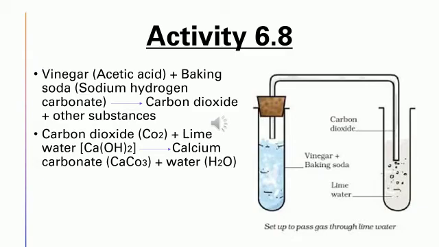That is vinegar. What is the acid present in vinegar? That is acetic acid. Acetic acid is nothing but vinegar, and it is reacting with baking soda, that is sodium hydrogen carbonate. So what is the product formed? It forms carbon dioxide, that is gas that has been evolved, and other substances have been formed. And we need to take this carbon dioxide and combine it with lime water, that is Ca(OH)2. What is the product formed? It forms calcium carbonate, that is CaCO3, along with water, that is H2O.